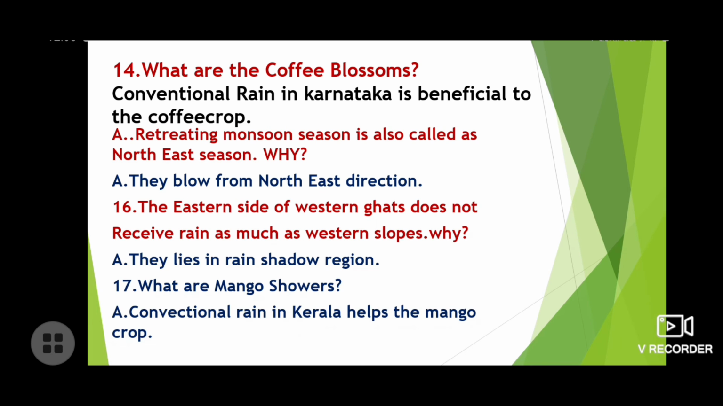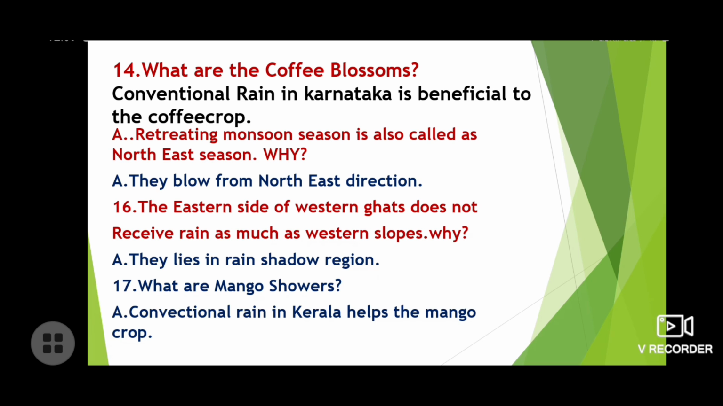Next question. Question number 15. The retreating monsoon season is called the northeast monsoon. Why? Because the answer is they blow from the northeast direction.